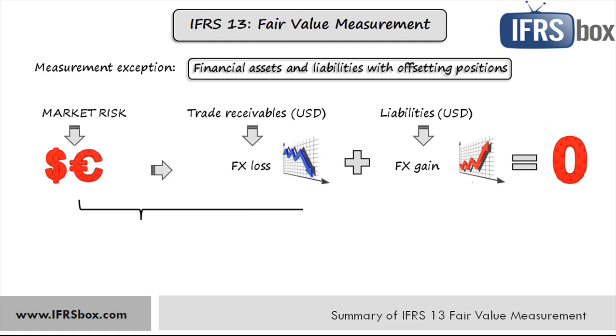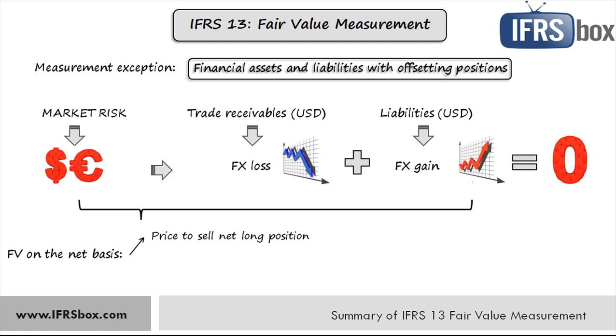In such a case, IFRS 13 allows to measure the fair value of a group of financial assets and financial liabilities on the net basis. Either the price that would be received to sell a net long position, that is asset for a particular risk exposure, or pay to transfer a net short position, that is liability, for a particular risk exposure in an orderly transaction between market participants at a measurement date under current market conditions. Let me say that this is the choice and you don't need to do this.